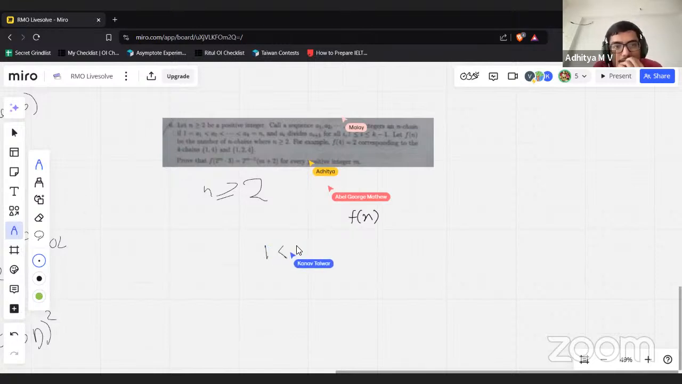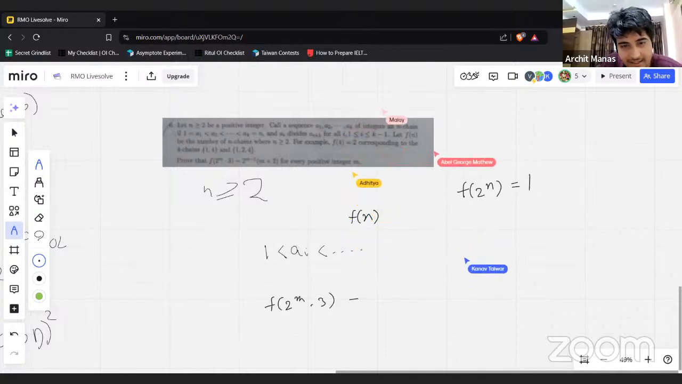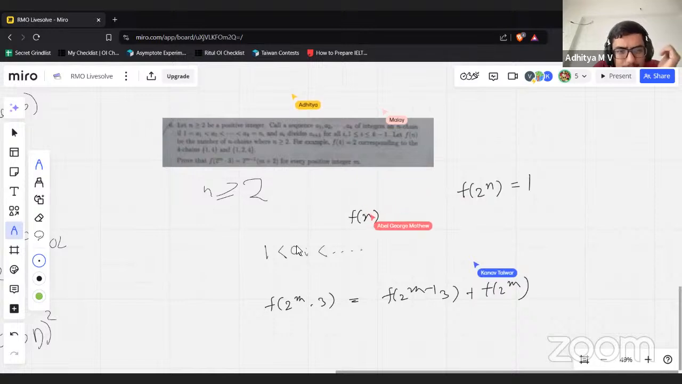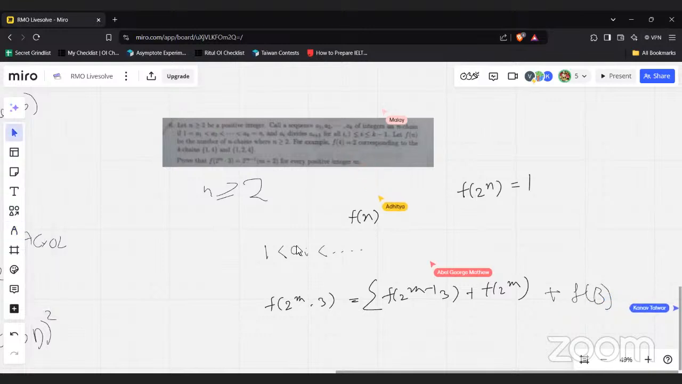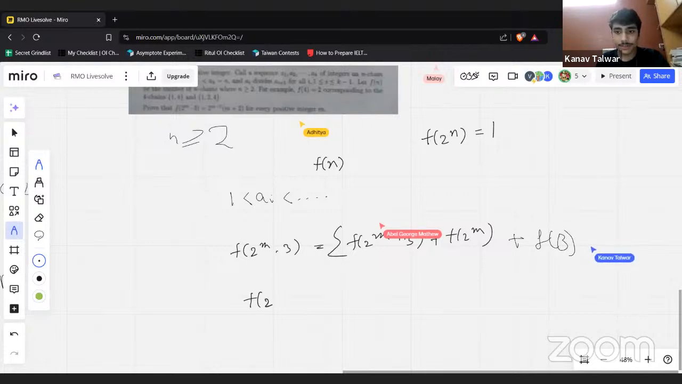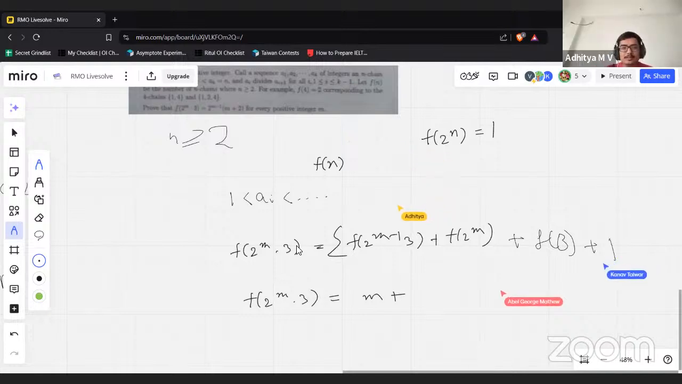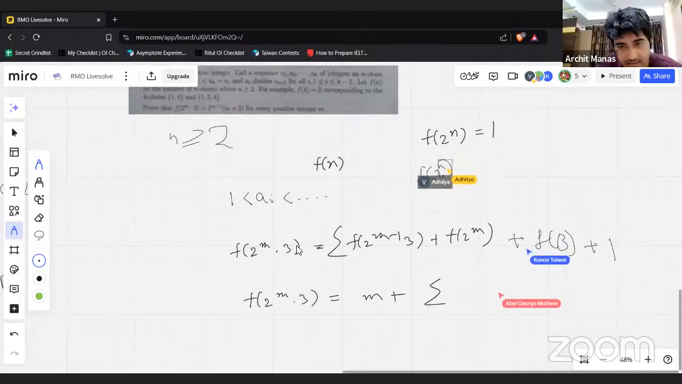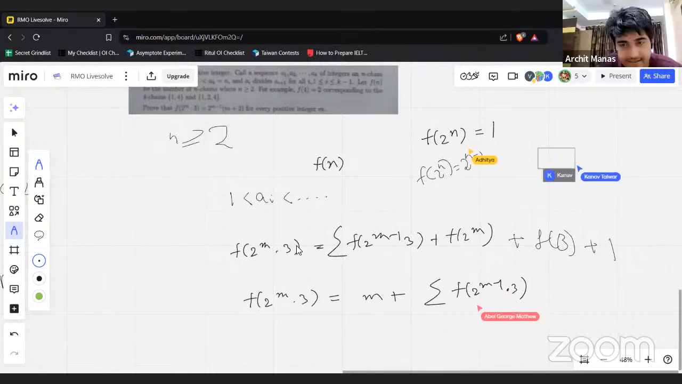This is just induction. Let's first calculate f of 2 to the power n. Is f of 2 to the power n 1? Wait, why is it 1? It's not necessarily a prime that goes in. It's a very multiplicative structure, right? It's going to be 2 to the n minus 1. You can build up f of 2 to the n, it's 2 to the n minus 1.